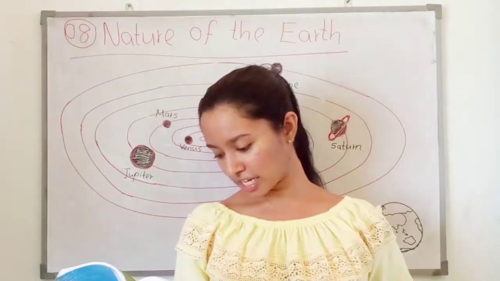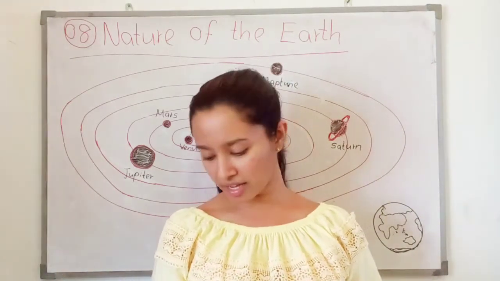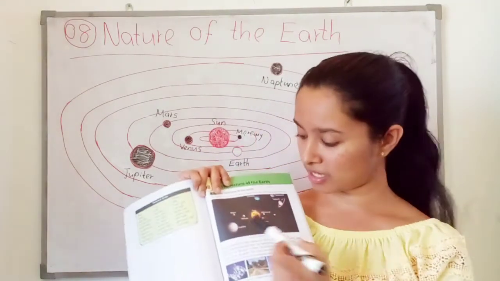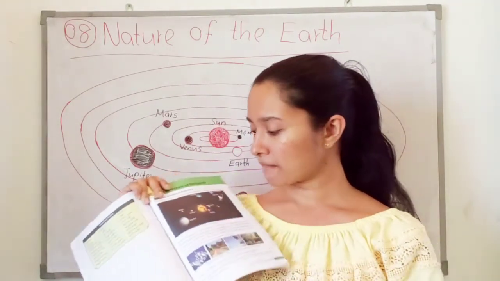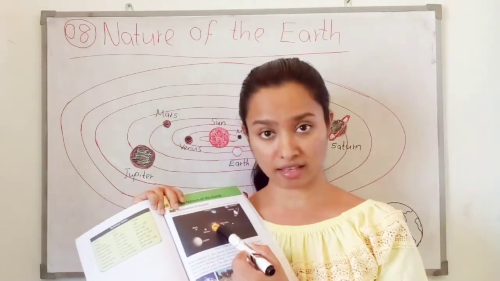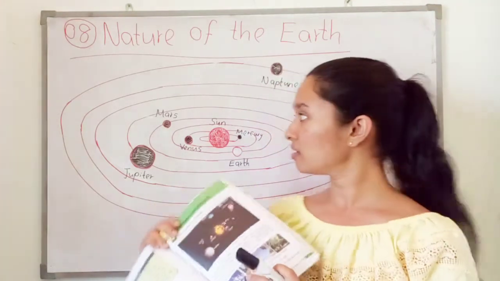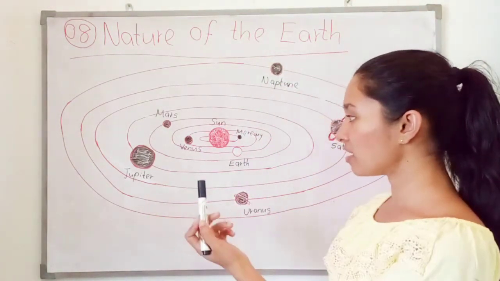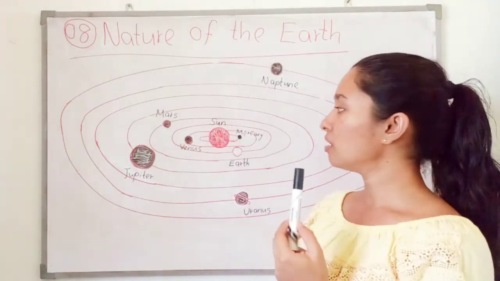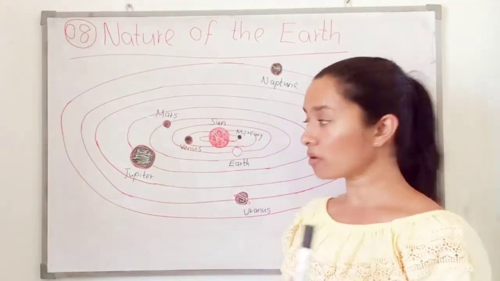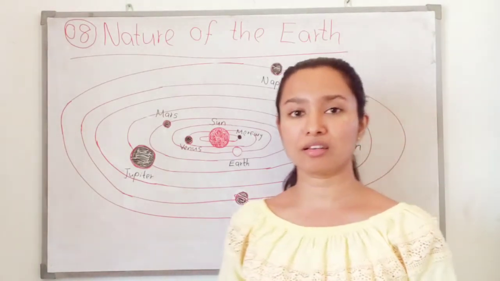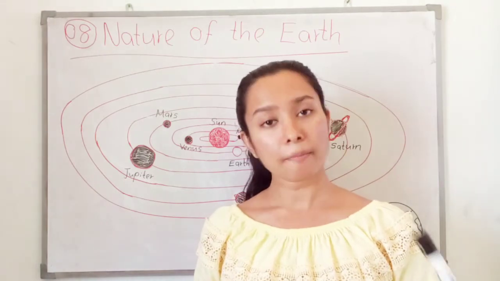Now, look at your textbook. Page number 105. So you can see the solar system. In the middle of the solar system is our main star, the Sun, our main energy source. The other planets are moving around the Sun. They are also rotating themselves and rotating around the Sun. We call it revolution, revolution of the planets.